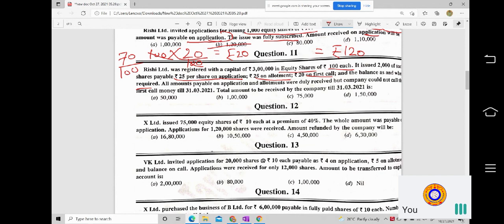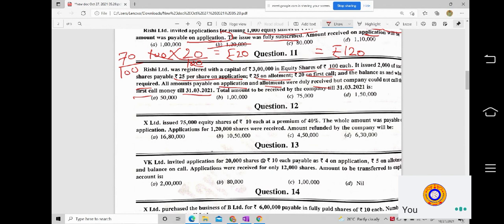So here they said the money on application and allotment has been received, but the company could not call the first call money. What is the first call money? Rupees 20. They were unable to make the first call as on 31st March 2021.